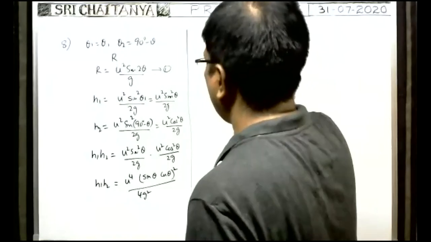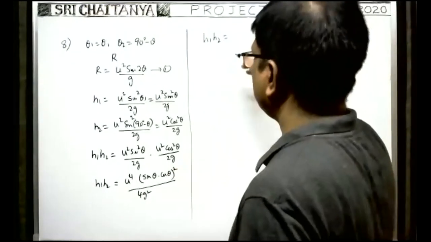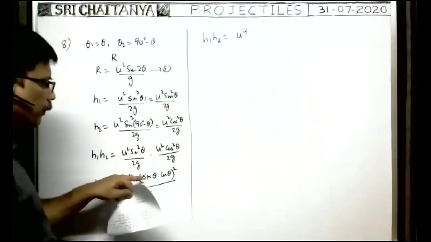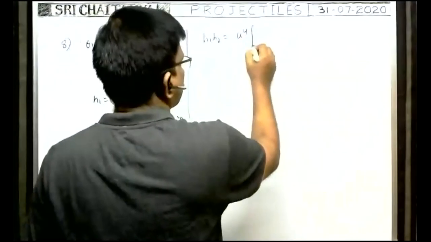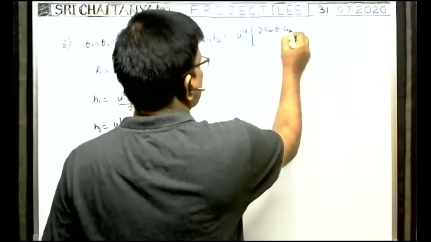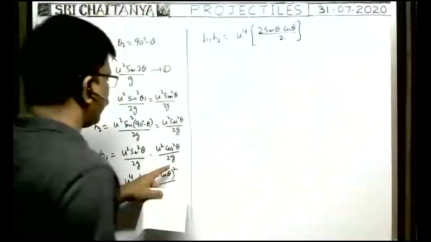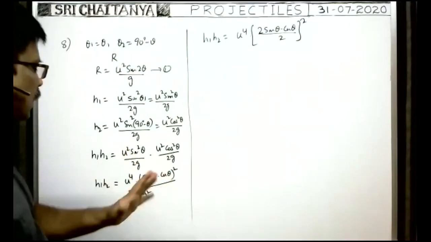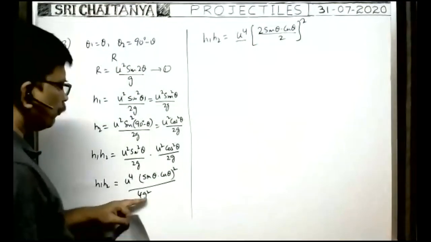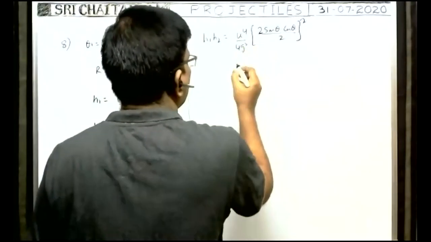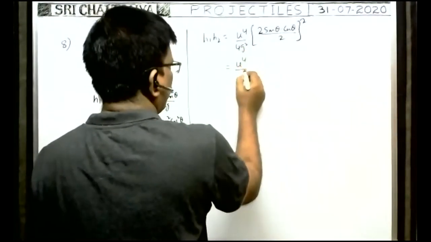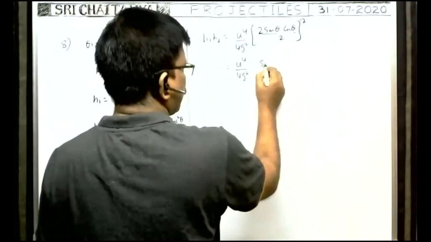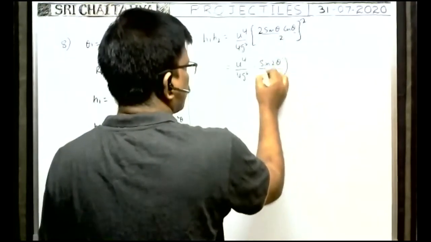Okay, now from this, H1 H2 is equal to U to the power 4 into, in this you multiply with 2, divide with 2. It makes no difference. 2 sin theta cos theta by 2, of course square is there. It makes no difference because I multiply with 2, divide with 2. By as usual, 4g square is there. So you write 4g square. This is equal to U to the power 4 by 4g square into, here 2 sin theta cos theta can be written as sin 2 theta by 2 whole square.